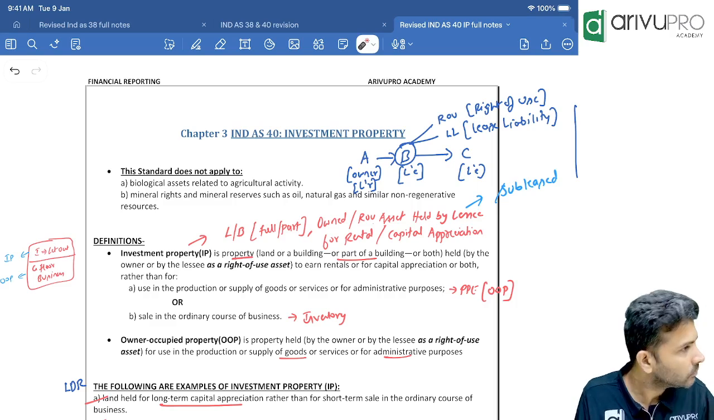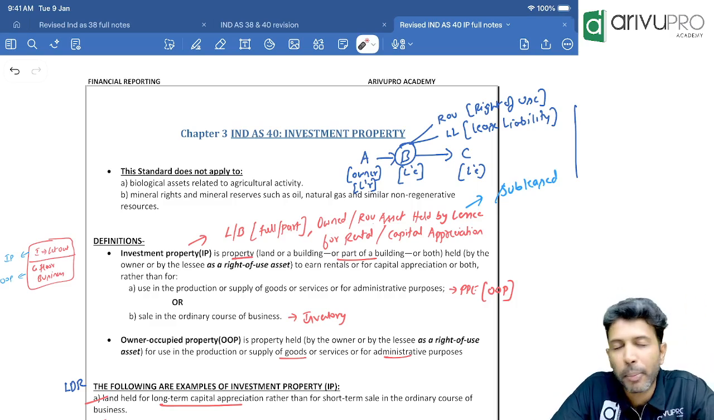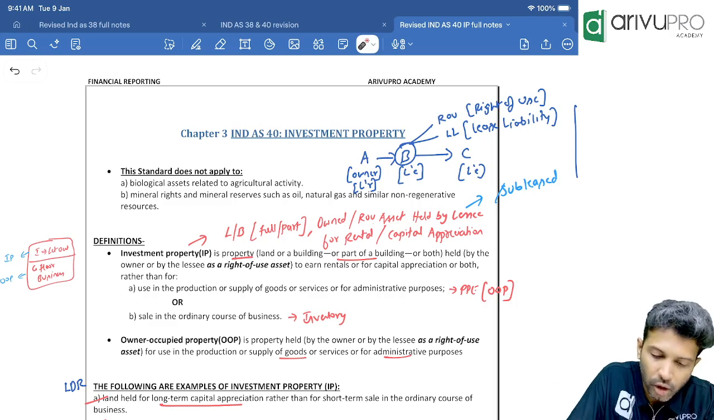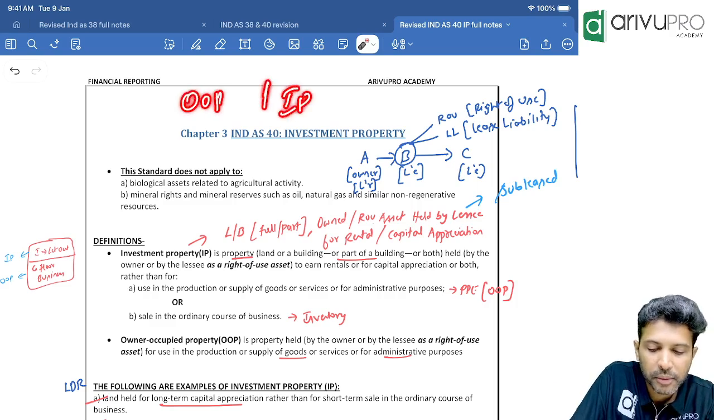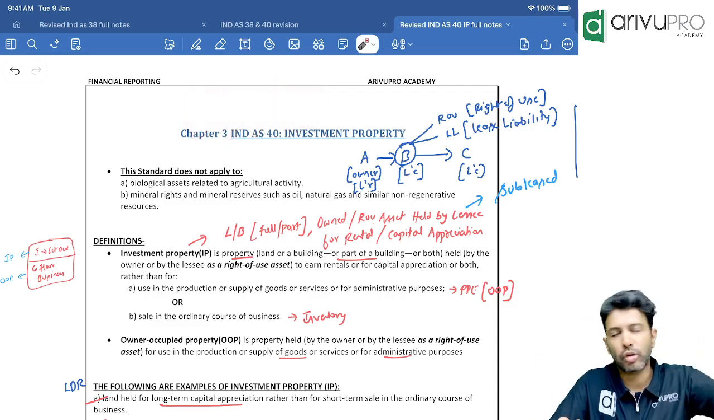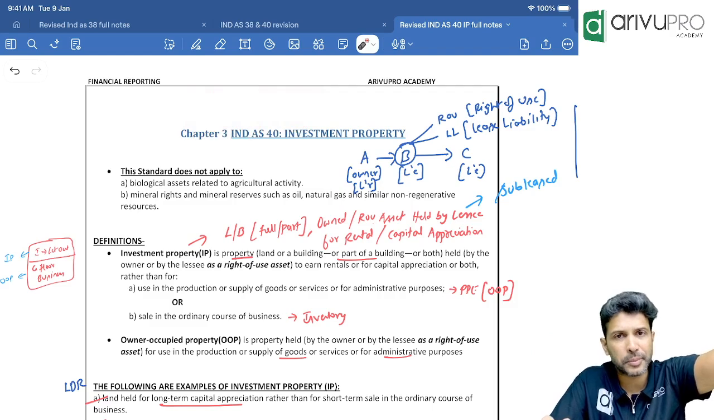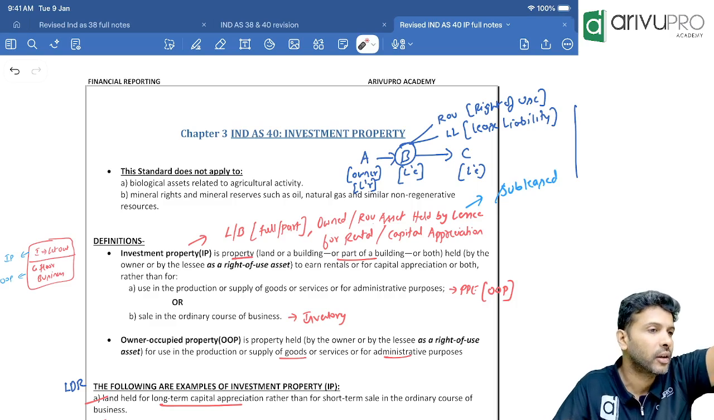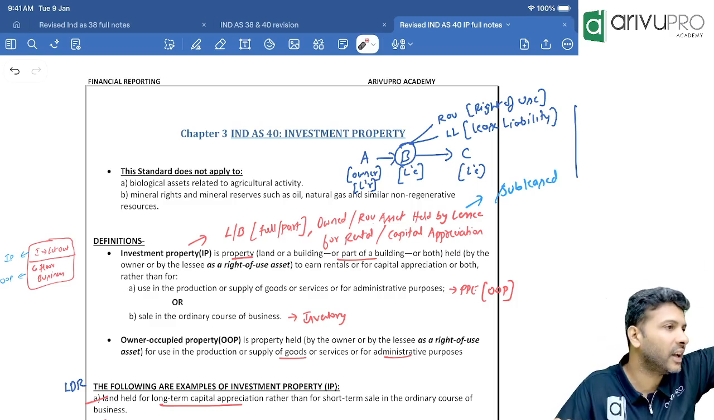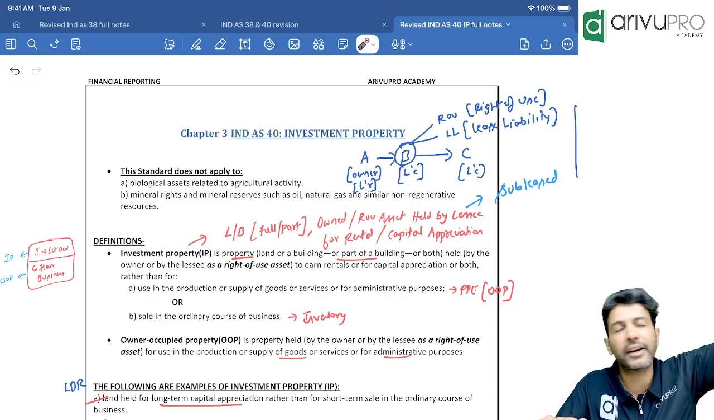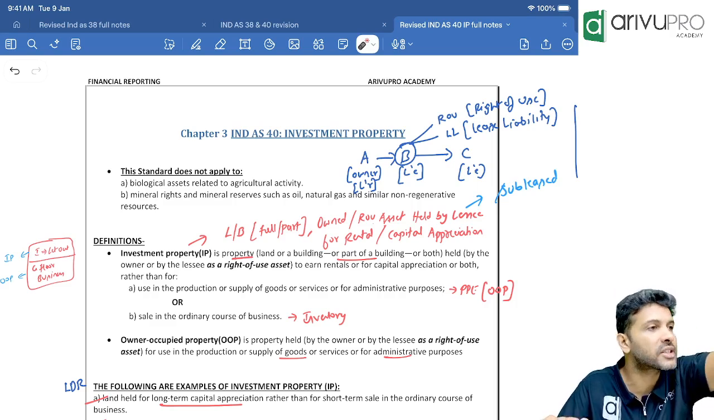Clear, sir? Okay. If you are using any property for your business purpose, it is investment property or owner occupied property. Now I'll call it OOP and IP. OOP will come under the PPE category. Investment property has a separate category in the balance sheet. If you are using the property for your business purpose, meaning to produce goods or render a service or for administrative purpose, the PPE standard will apply, which is Ind AS 16. If you have let it out for rental purpose, then you own it, and if you have let it out for rental purpose under an operating lease, then which standard will apply?